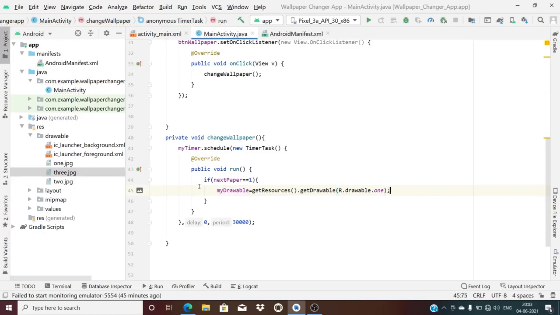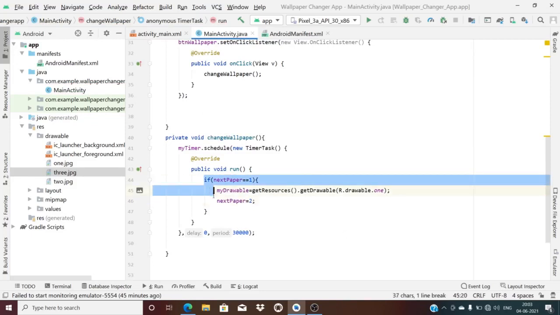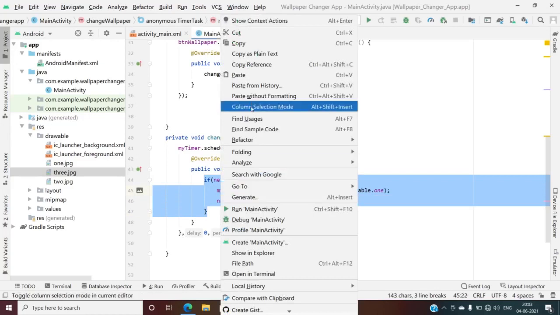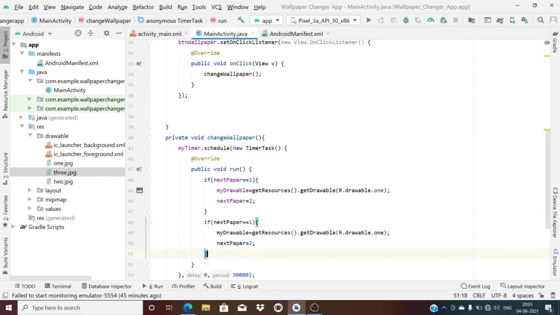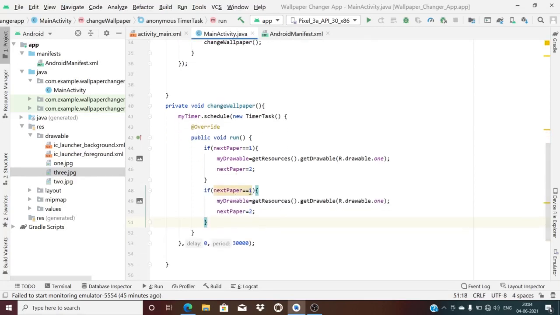Now the same logic you have to apply for the rest. After I equate it, I will make next paper equal to 2. Now I will copy this and make it the next one. If next paper is equal to 2, my drawable canvas becomes equal to the second JPG.